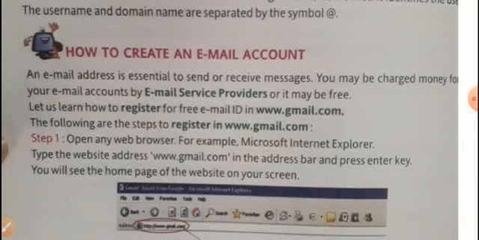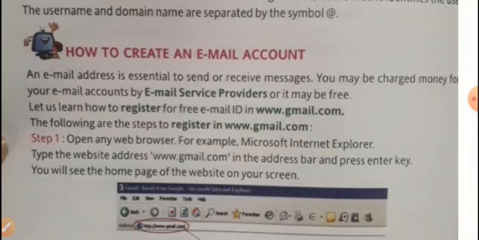You may be charged money for your email accounts by email service providers, or it may be free. Both conditions apply, as it was told to you earlier that it can be free, or it can be charged also. So let us learn how to register for a free email ID in www.gmail.com. It is very common. So follow these steps.